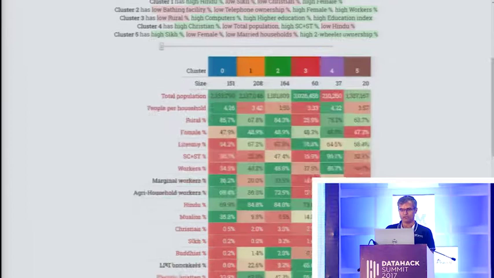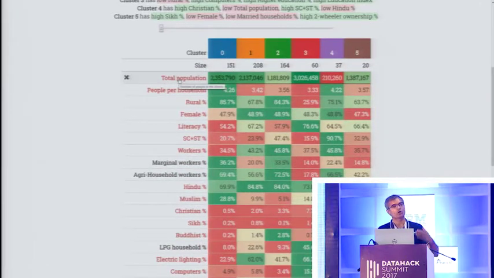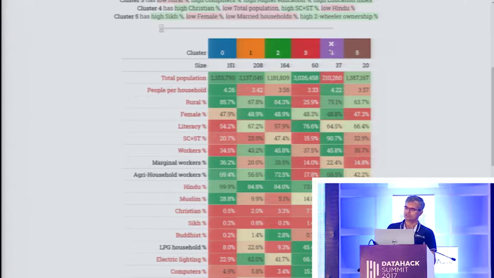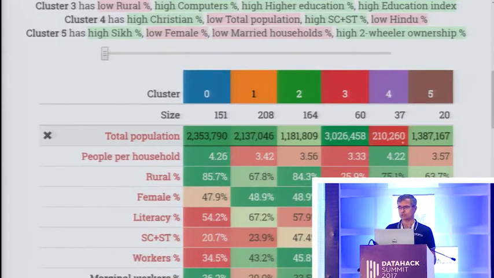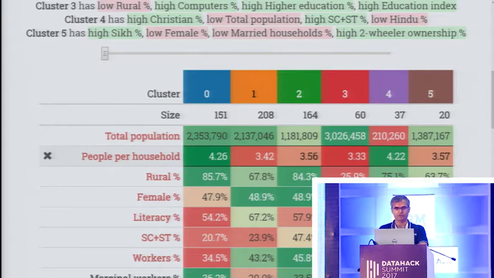So for example, I could take the average of every single characteristic that I have in this segment. So what is the average population of cluster 0, 2, 1, 2, 3, etc. And I find that cluster 4 is distinguished by a very low average population. Make it bigger so you can see it. Cluster 4 has a very low average population. Cluster 0 has a very high population per household, and so does cluster 4.